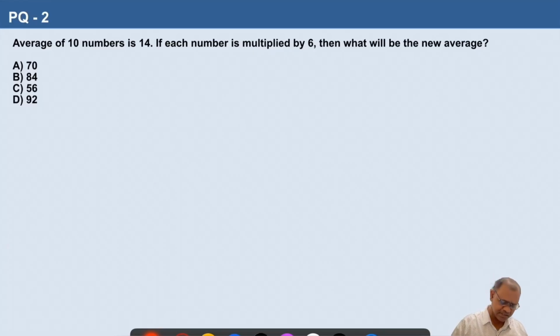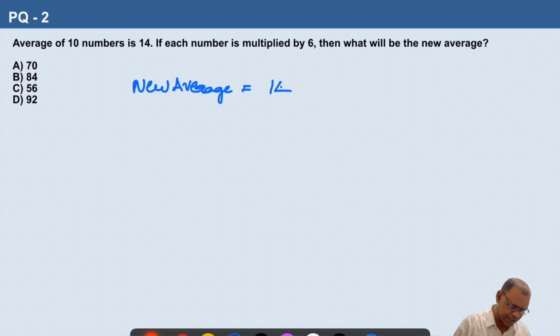So, new average is equal to average multiplied by 6. 14 times 6 is 84. So, 84 is the new average. The correct answer is option B.